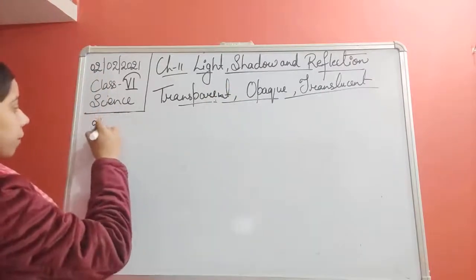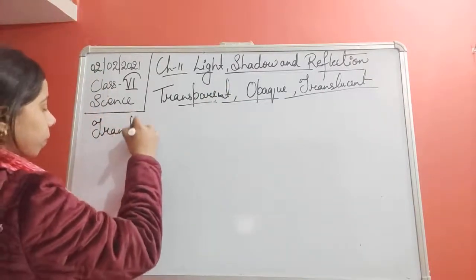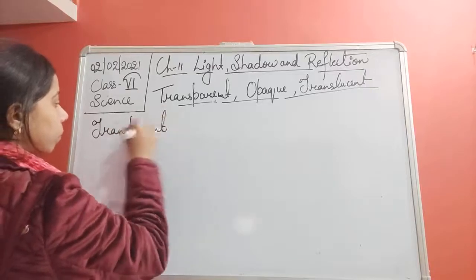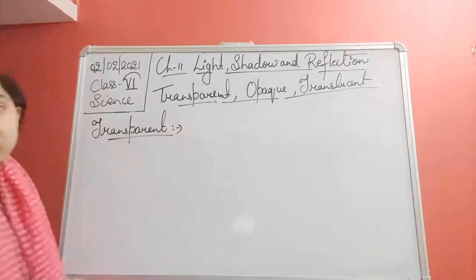Okay, so let us start with that of the transparent.